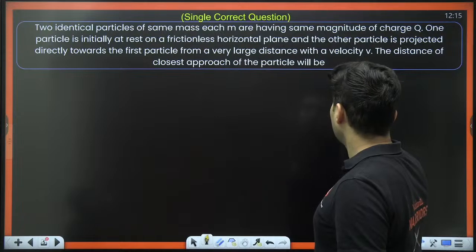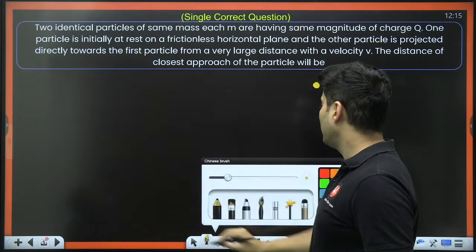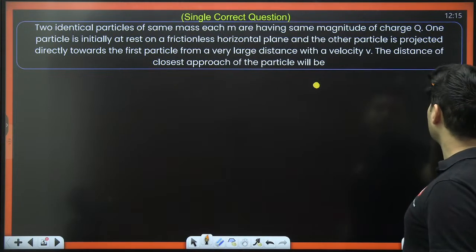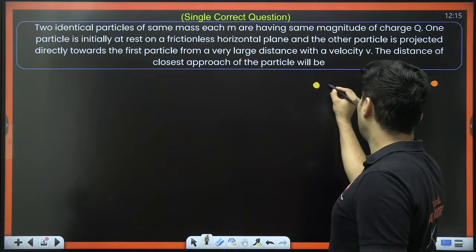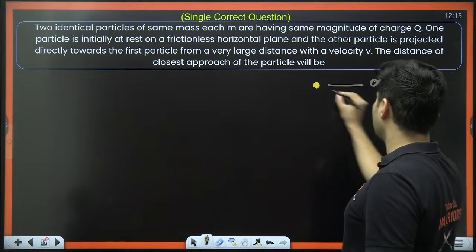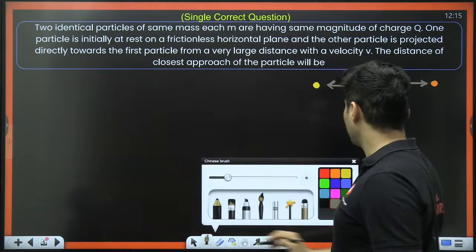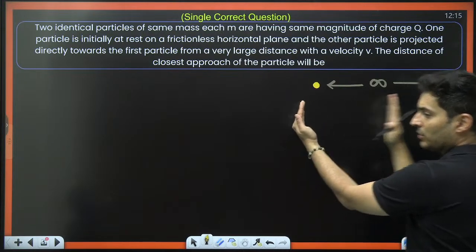So the diagram should look something like this. This is one particle, and the other particle is really far away. I will put this as infinite separation, or very far away separation. Now what happens once the distance starts reducing?